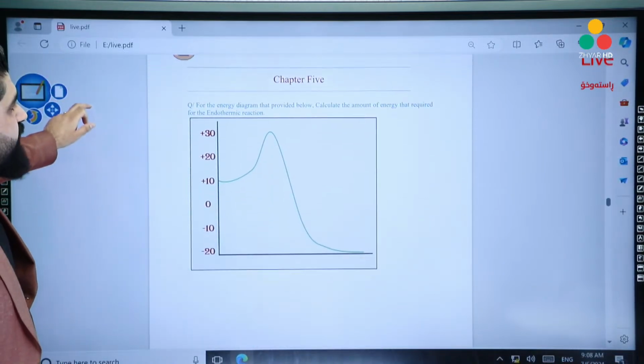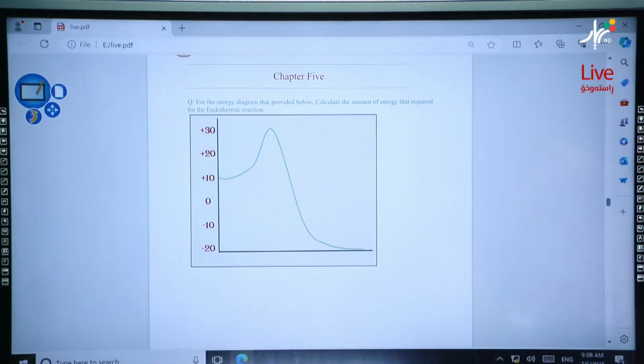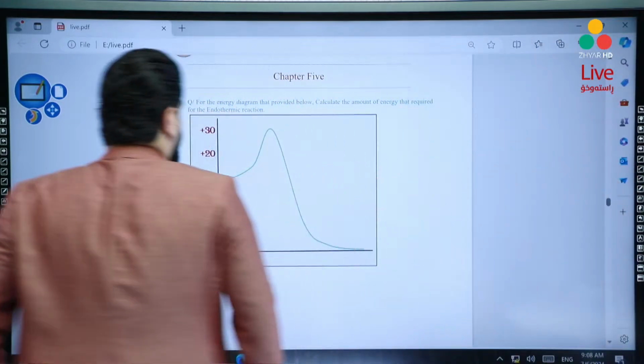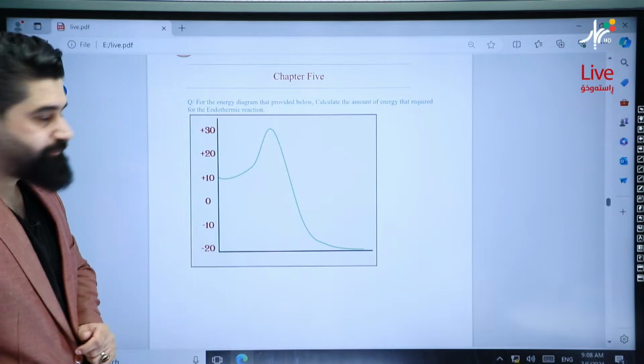About chapter 5, I think we don't have enough time even to solve more questions about them because actually we have 9 chapters. But you know, I'm trying to do my best. Okay?